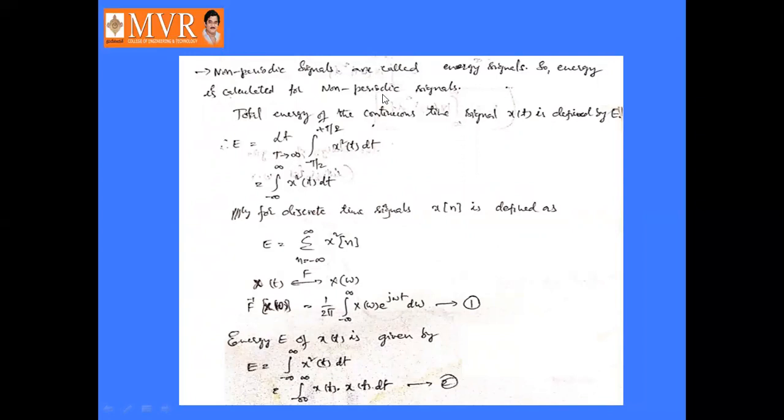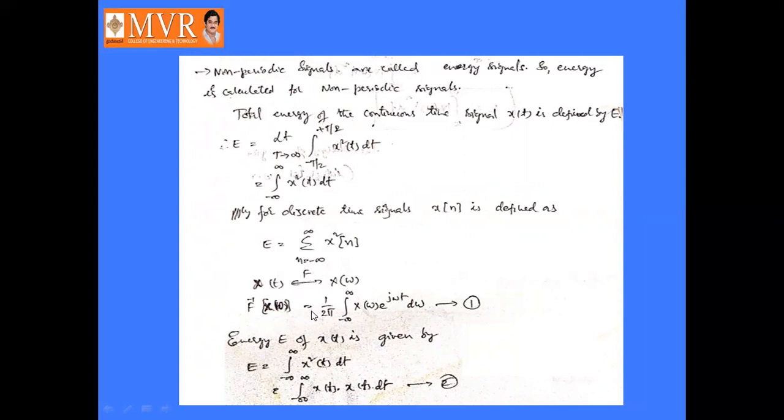So the total energy of the continuous time signal x of t is defined as E. Capital E can be defined as limit T tends to infinity, integral from minus T by 2 to plus T by 2 of x square of t dt. It can be extended over the entire interval, that is integral minus infinity to infinity of x square of t dt. This is for continuous time signals. Similarly for discrete time signals, it is defined as E equal to sigma n from minus infinity to infinity of x square of n.